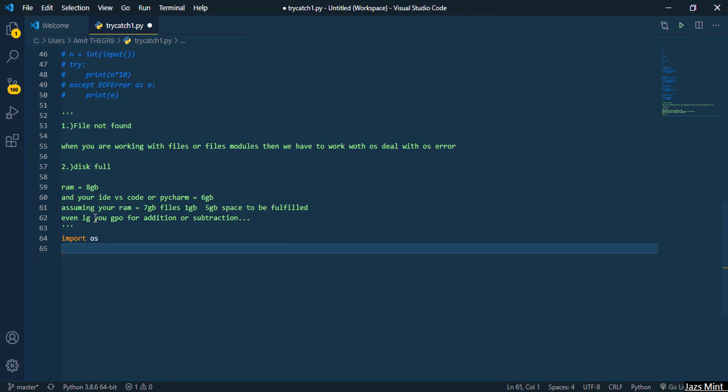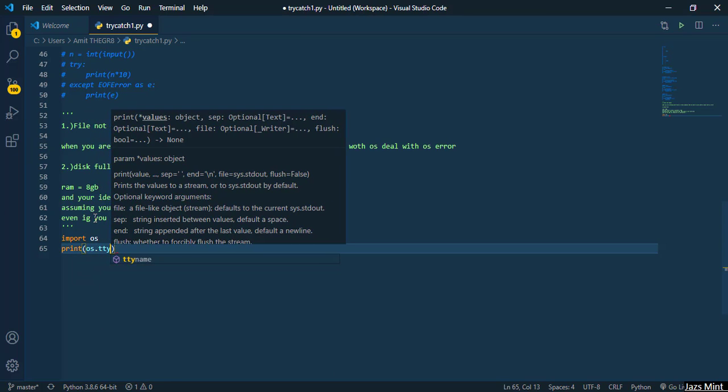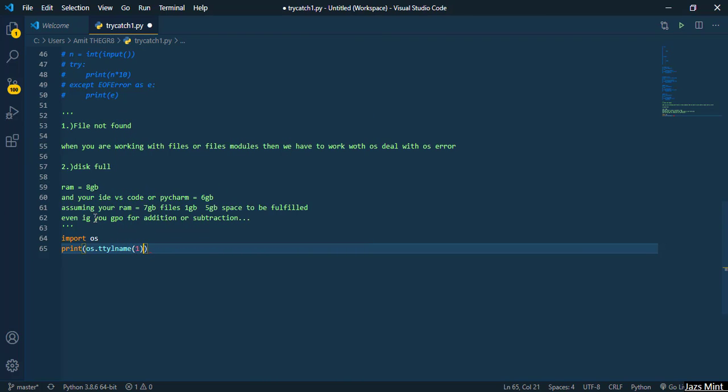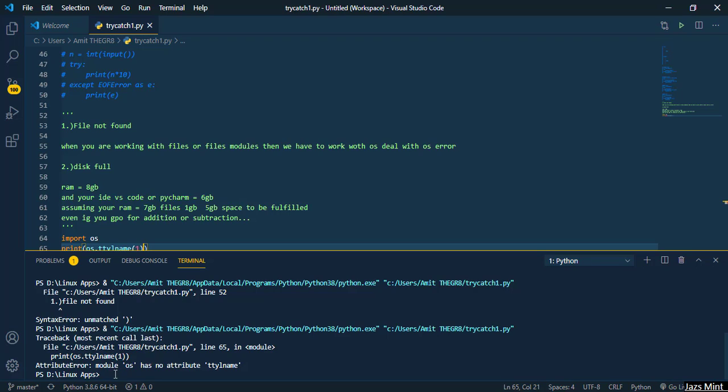So we'll simply try to print the OS TTYL name, we'll pass the 1 in this one, and we'll try to run this. Okay, let's see. No. Okay, so you can see that it is an attribute error. It is written that module OS has no attribute TTYL name.